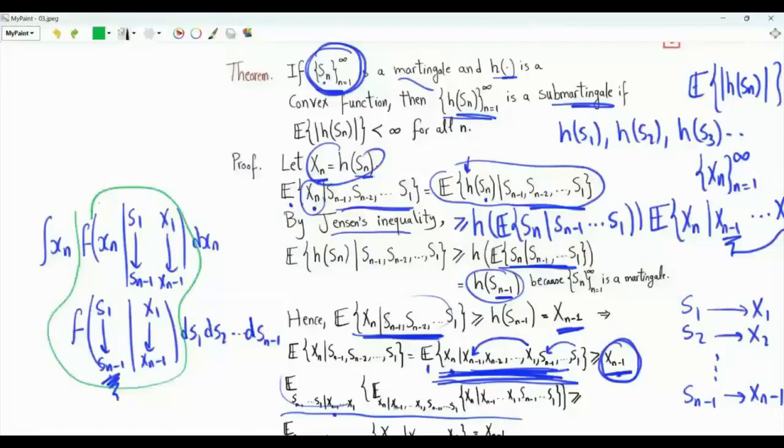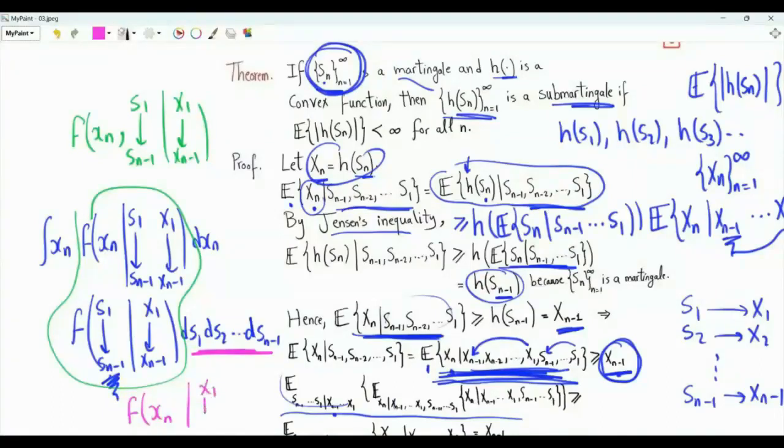The product of these two PDFs is the joint conditional distribution of Xn and the random variables from S1 to Sn minus 1 given the random variables from X1 to Xn minus 1. When we integrate with respect to these random variables, we end up with the conditional PDF of Xn given the random variables from X1 to Xn minus 1.